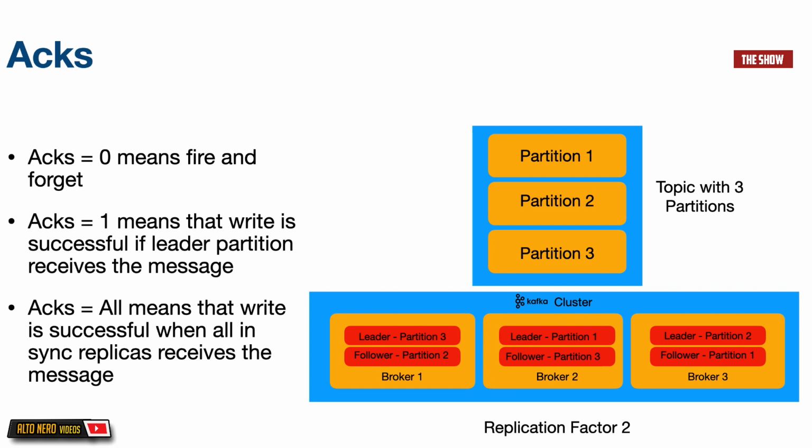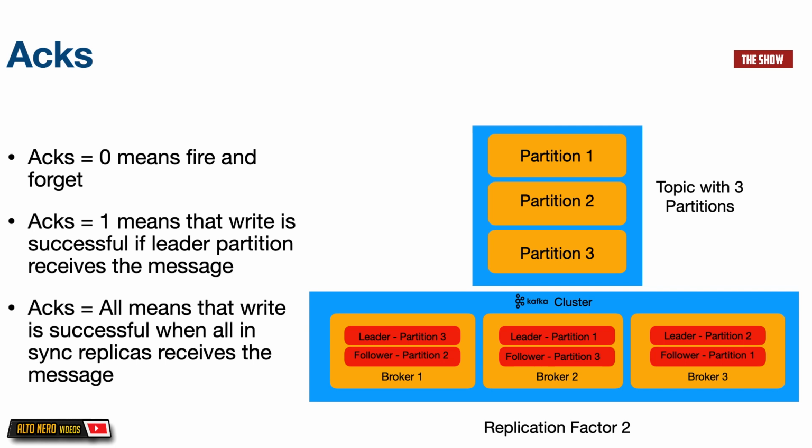When we create Kafka topics, we can specify a replication factor. The idea of Kafka is that we want to be highly available and fault tolerant. Basically, what the replication factor does is replicate our partitions across different brokers inside of the Kafka cluster. So a Kafka cluster is made up of lots of Kafka servers.